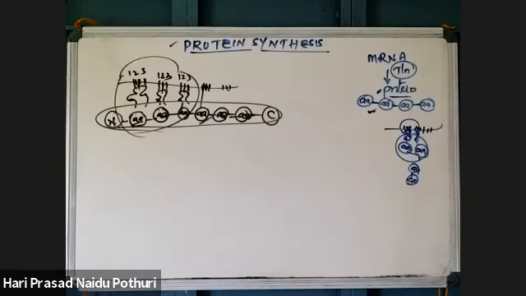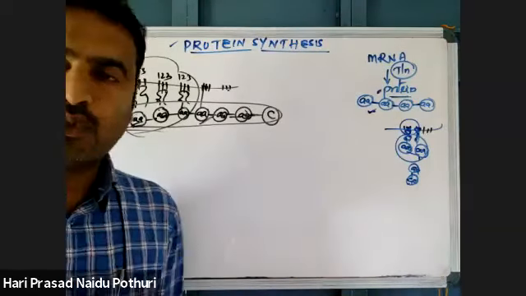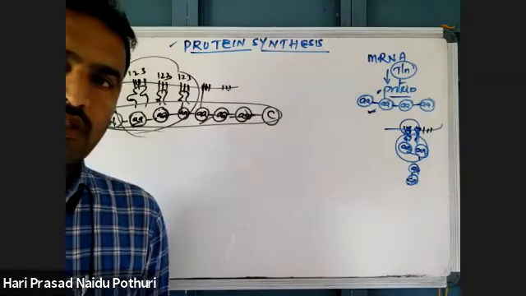Each subunit is made up of different numbers of proteins and different types of rRNA molecules. Ribosomal RNA molecules like 5S rRNA, 5.8S rRNA, 18S rRNA, 28S rRNA, different types of RNA molecules are present in different subunits of ribosomes. So the ribosomes are the sites for protein synthesis.